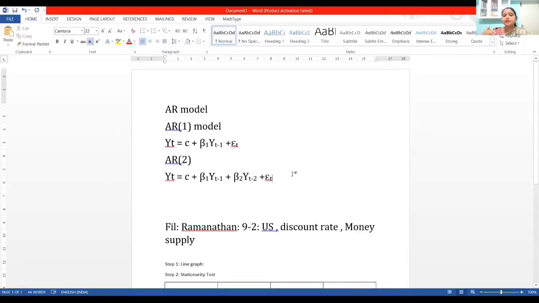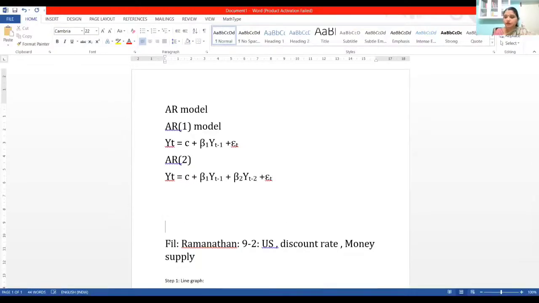But we need to remember, generally we don't work with a very long past, like 15-20 lags. Rarely do we go for that. AR models, ARMA models or ARIMA models are generally considered to be short term models. They are not normally used for a very long time period. They are used for shorter time periods.